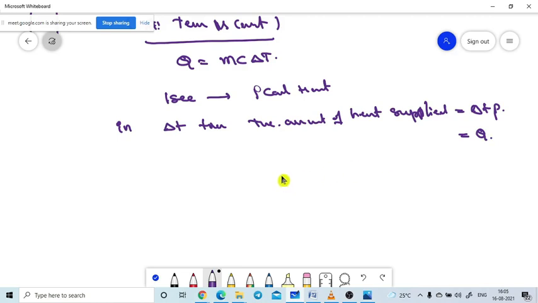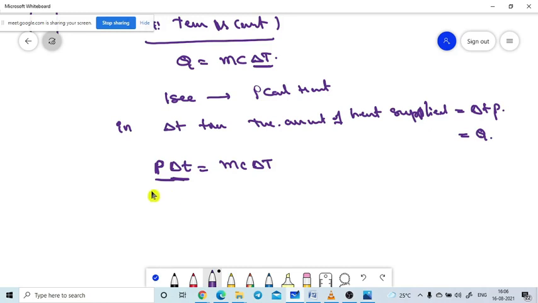So this Q and this Q are both the same. That is, P into delta t is equal to m c into delta T. Please take care here: delta T is the change in temperature, and this value is the change in time. This value is P into delta t.